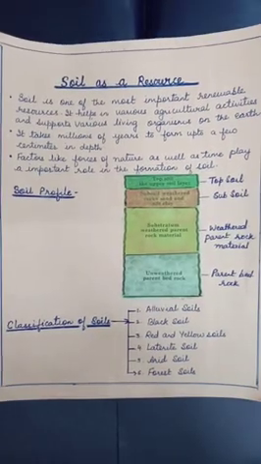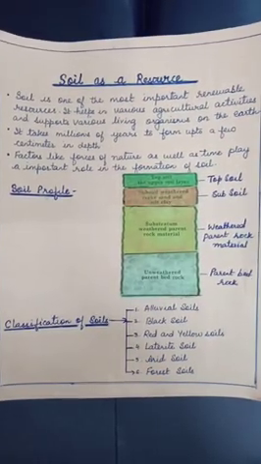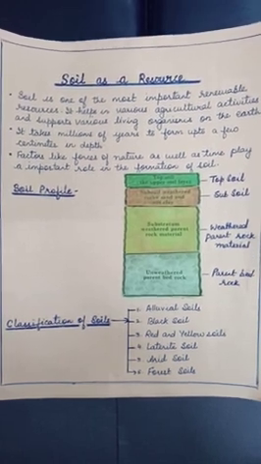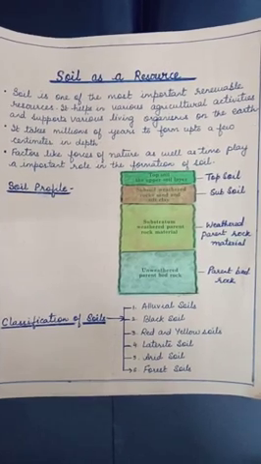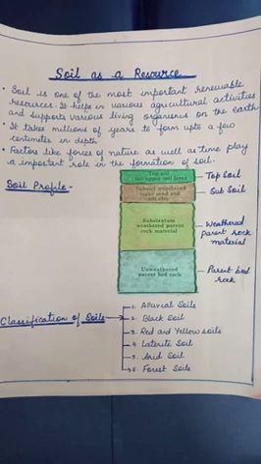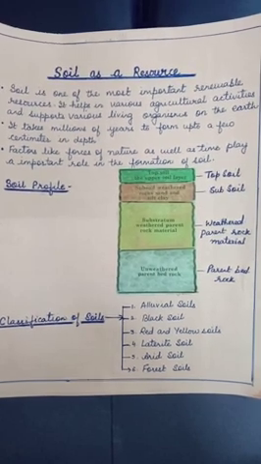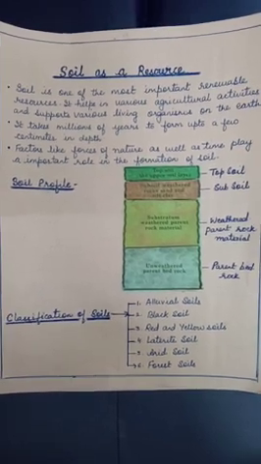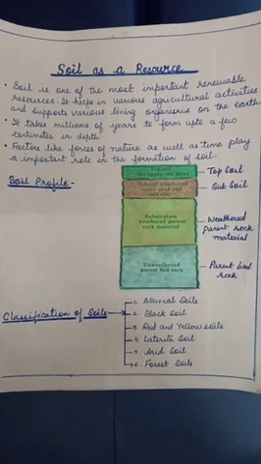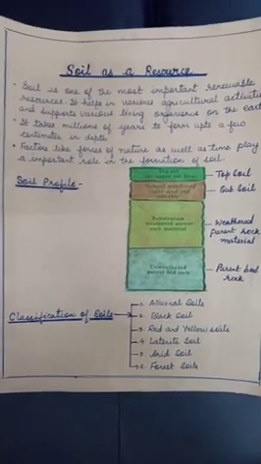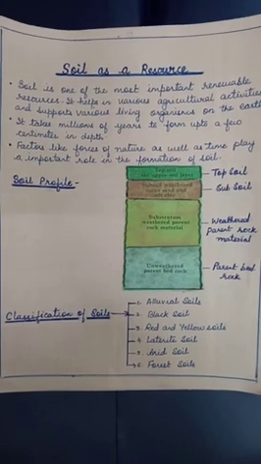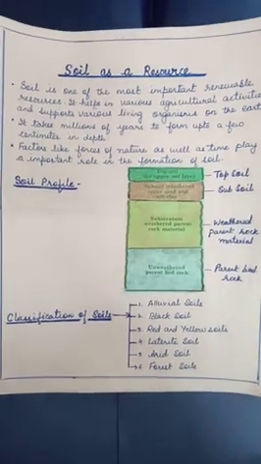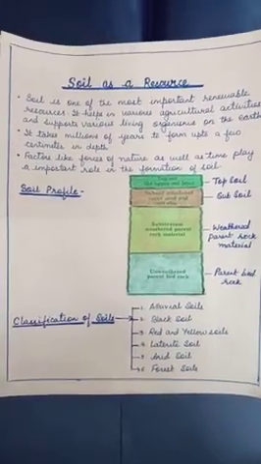Soil as a resource. Soil is one of the most important renewable resources. It helps in various agricultural activities and supports various living organisms on the earth. It takes millions of years to form up to a few centimeters in depth. Factors like forces of nature as well as time play an important role in the formation of the soil. Various forces of nature such as changes in temperature, action of running water, wind and glacier, activities of decomposers, etc. contribute to the formation of the soil.